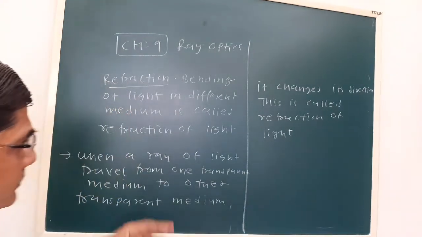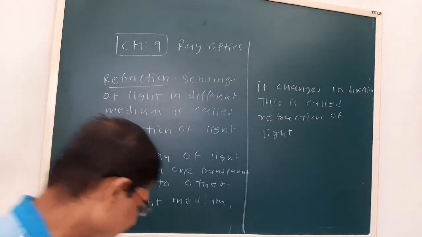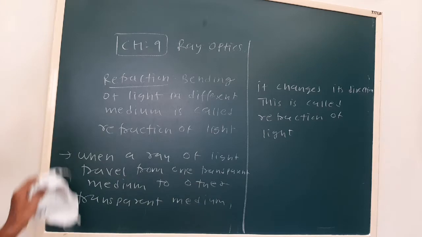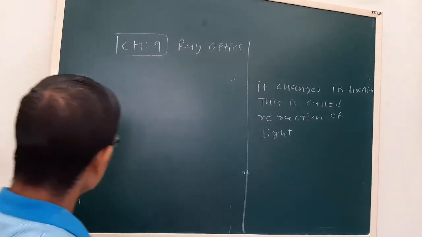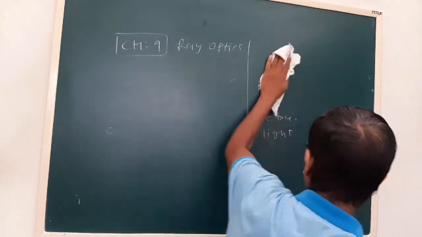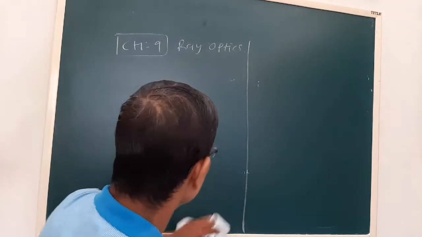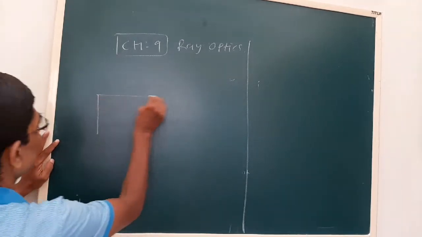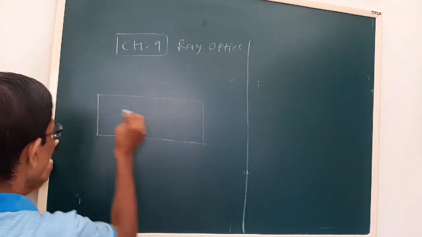This is called refraction of light. In the 10th standard, you studied about refraction due to a rectangular glass slab.